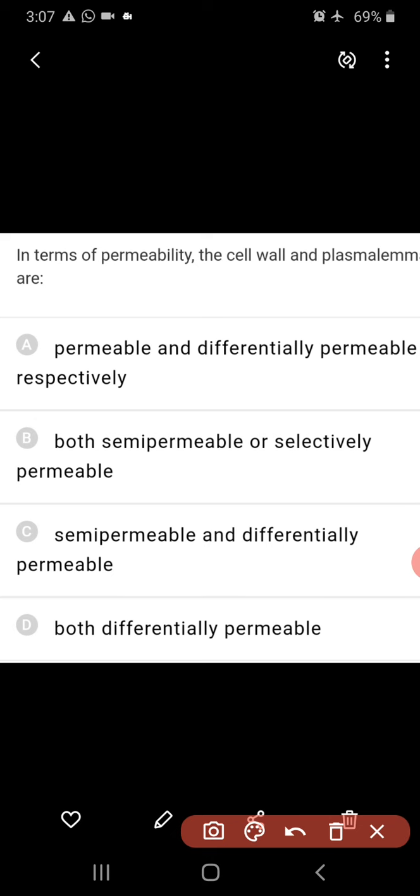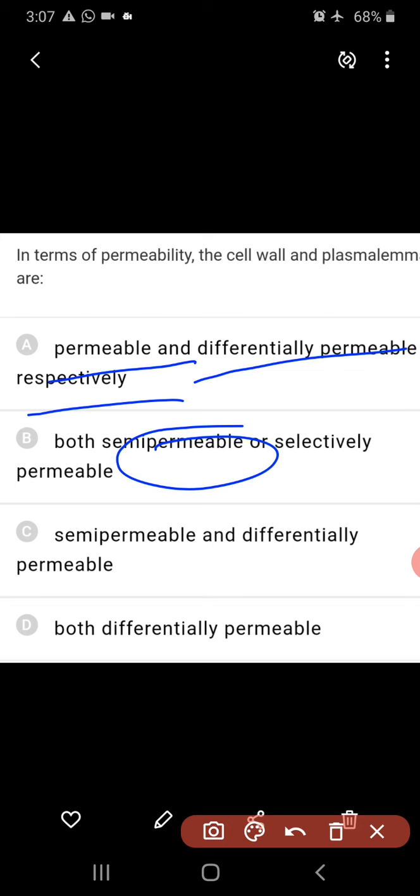So here, in terms of permeability, the cell wall and plasma membrane. Actually the cell wall is permeable, the plasma membrane is differentially permeable or selectively permeable. So your first option seems to be correct. Cell wall permeable and plasma membrane differentially permeable, in respective order given. Both semi permeable, wrong. Cell wall semi permeable, wrong.